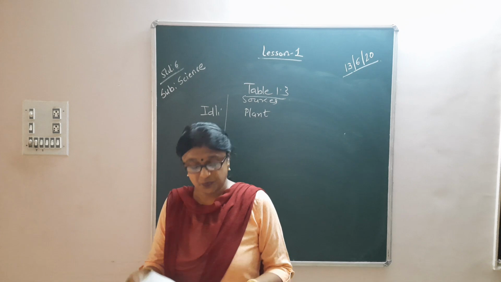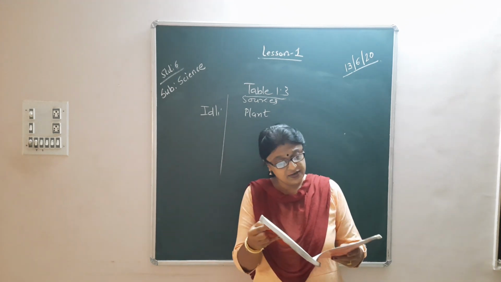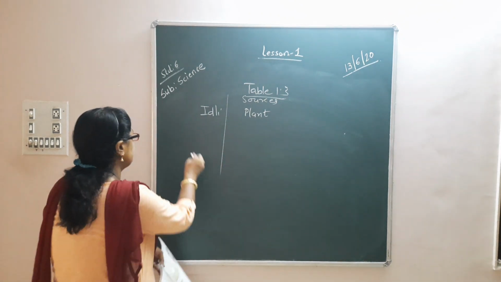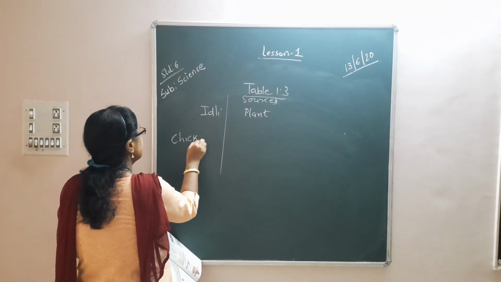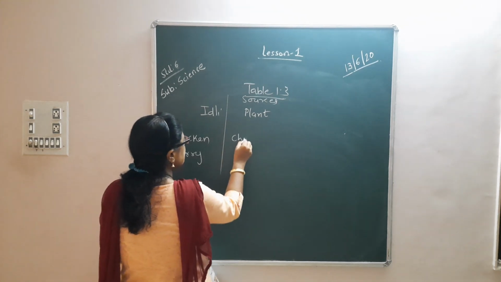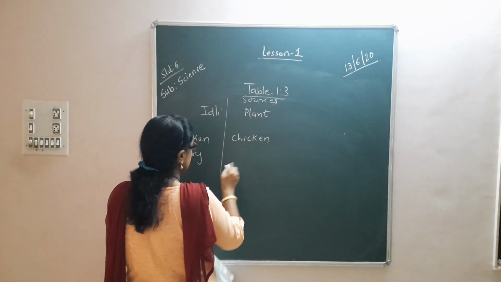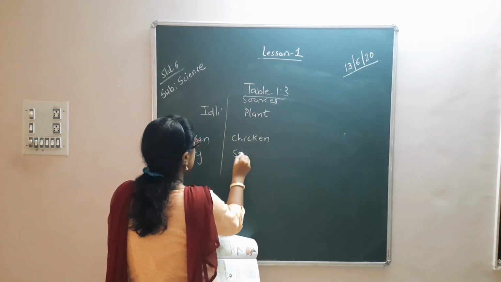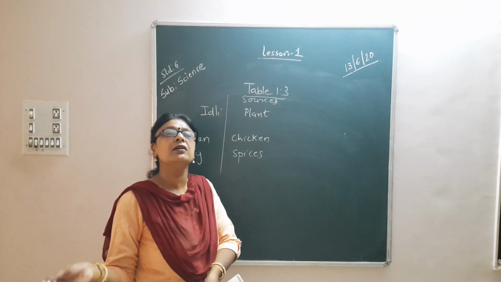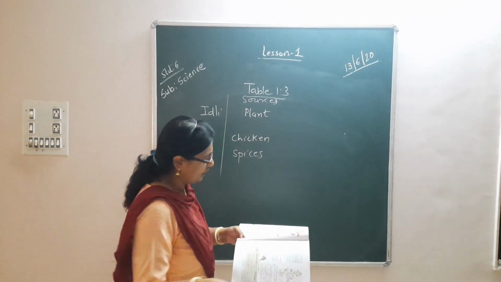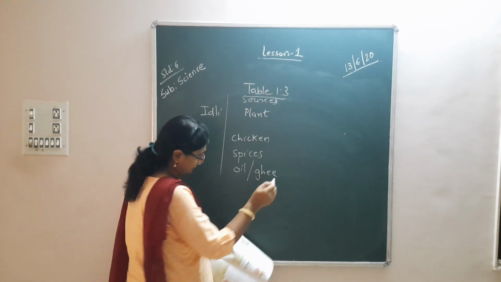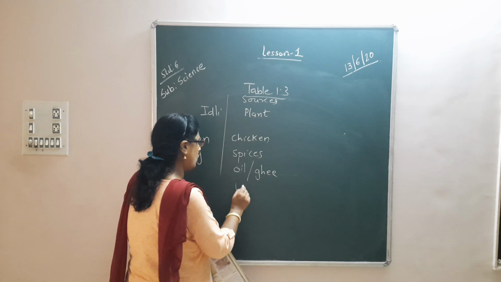Similarly, chicken curry. In that, what are the ingredients? Chicken, spices, oil or ghee, and water. What is the meaning of spices? All the masalas that you put, haldi and chili powder, all that.